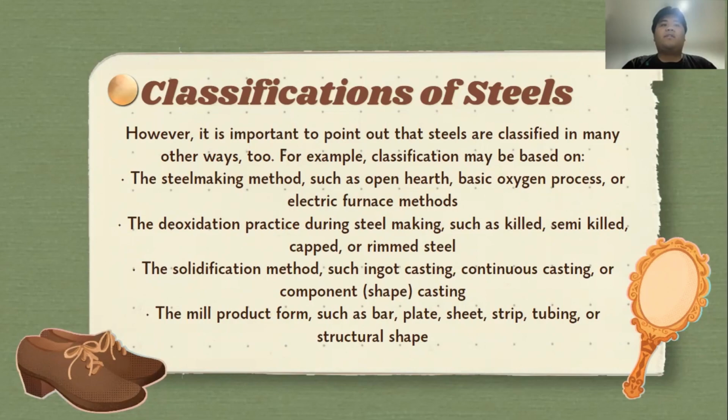The deoxidation practice during steel making, such as killed, semi-killed, capped, or rimmed steel. The solidification method, such as ingot casting, continuous casting, or component or shape casting. The mill product form, such as bar, plate, sheet, strip, tubing, or structural shape.